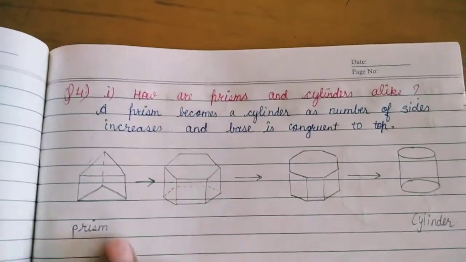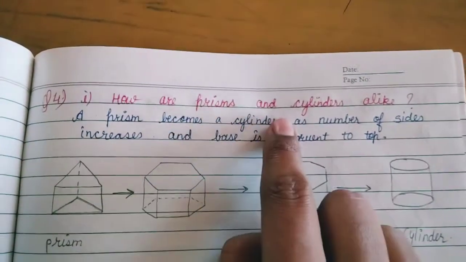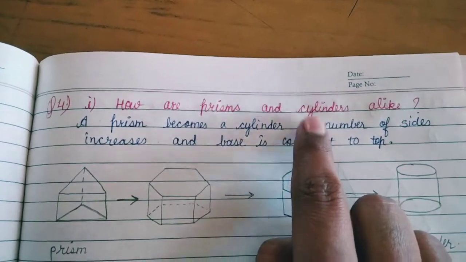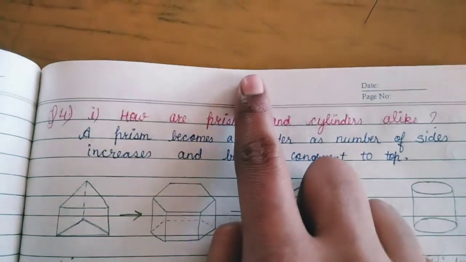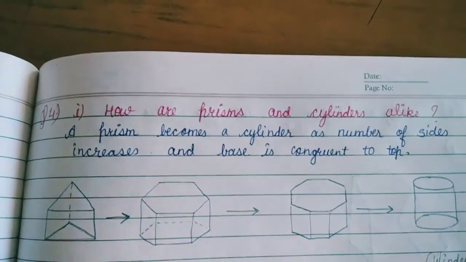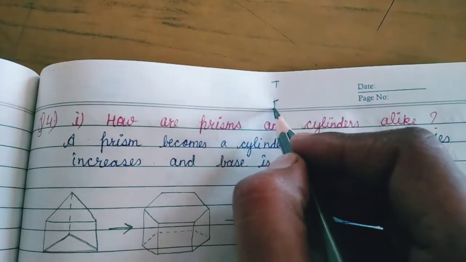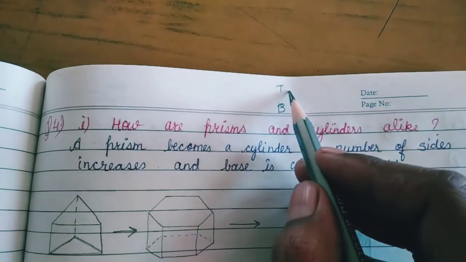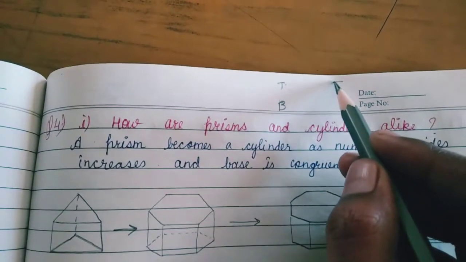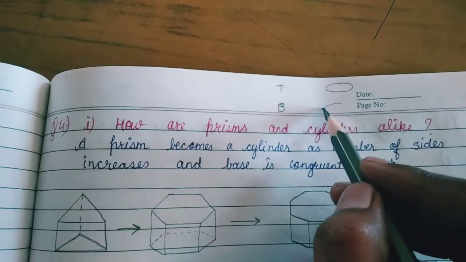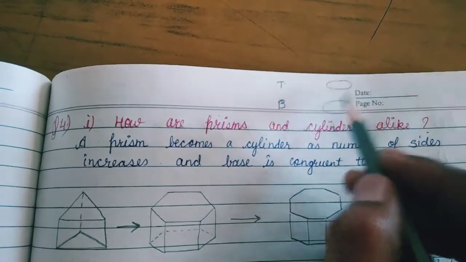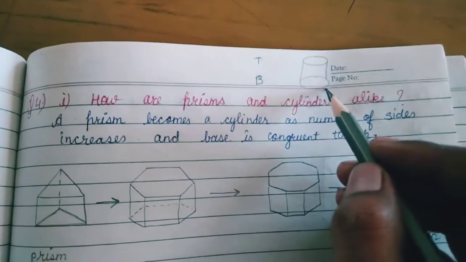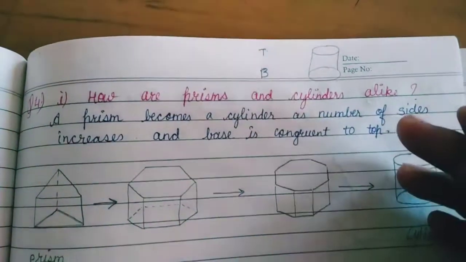Question number 4, the first part is, how are prisms and cylinders alike? So how can we say prisms and cylinders are alike? Firstly, see the prism has the top and bottom with the same shape and same size, joined with parallelograms. And a cylinder is a figure which has a circle at the top and at the bottom, joined with a curved surface. A cylinder's surface is curved.